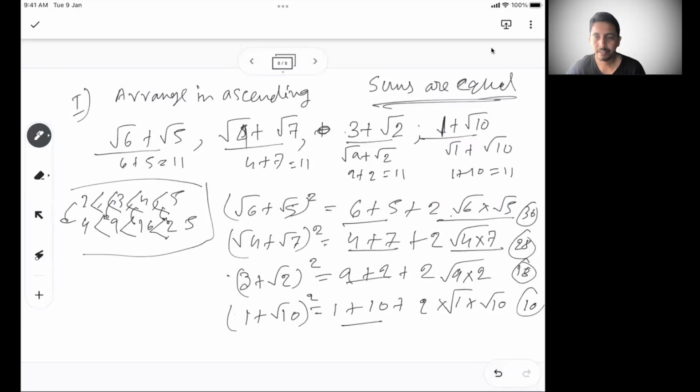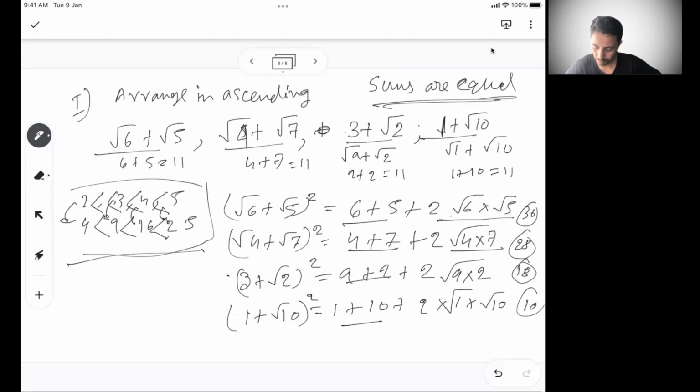So I can understand that 2 times of 30 will be anyway more than 2 times of 28, any day more than 2 times of 18, and any day more than 2 times of 10, right? So whatever you need to understand is basically when the sums are equal.